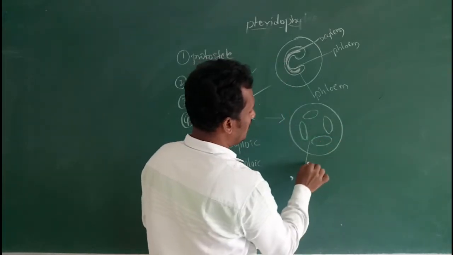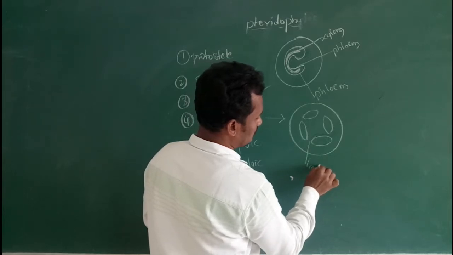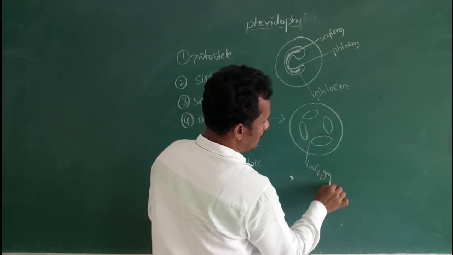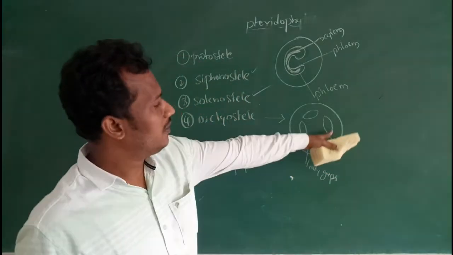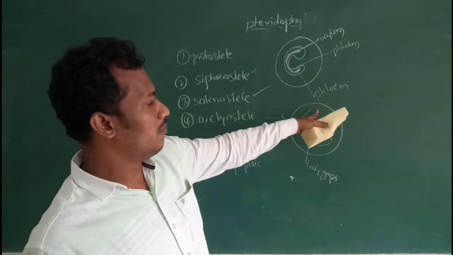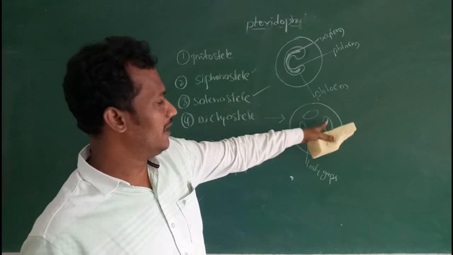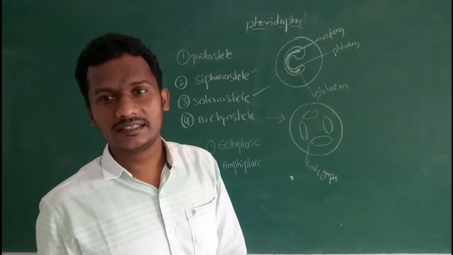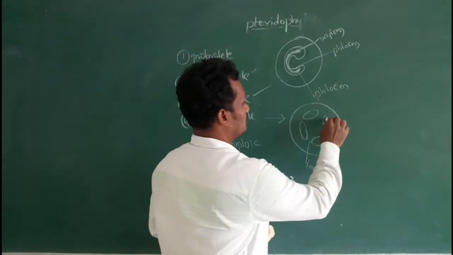So these are the leaf gaps. Due to the larger number of leaf gaps, vascular bundles are broken into small plates. These plates are known as meristeles.